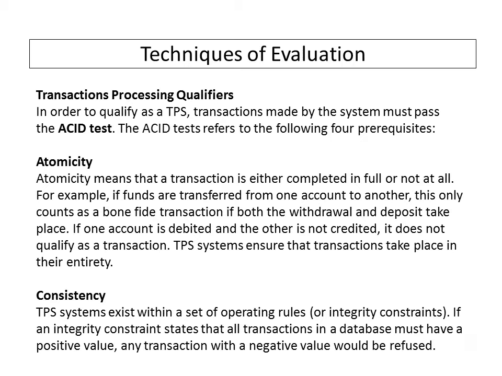Number one is atomicity, where atomicity means that a transaction is either completed in full or not at all. So here we want to say that if a transaction is not completed, that means the transaction is still in progress. For example, a TPS ensures that transactions take place in their entirety, whereas consistency is different from atomicity but is also a qualifier. A transaction processing system exists within a set of operating rules.